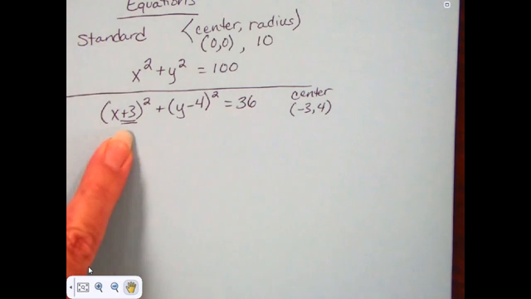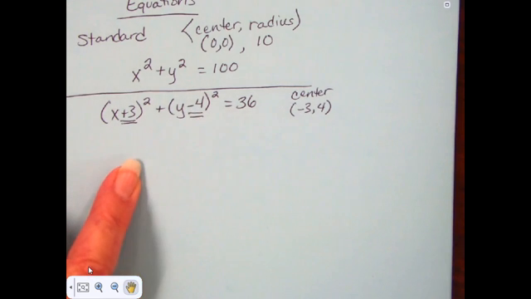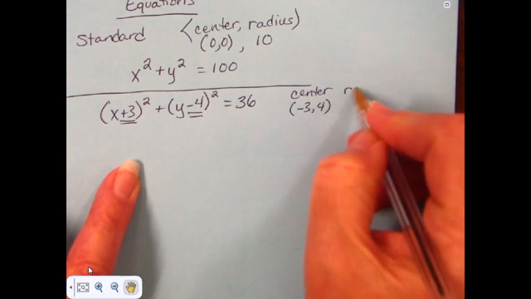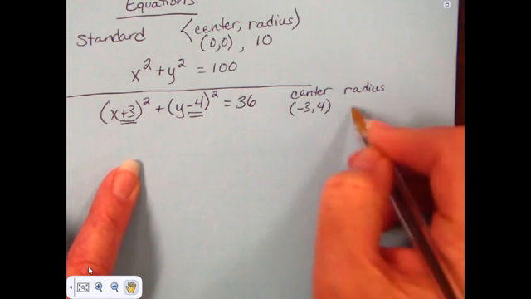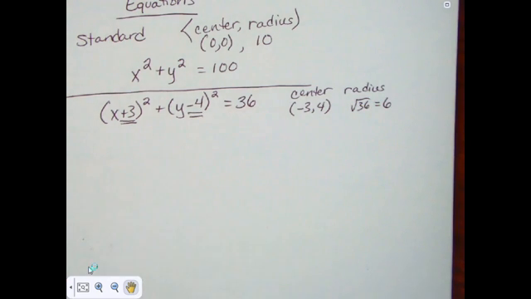The x coordinate of the center is the opposite of the plus 3. And the y coordinate of the center is the opposite of the negative 4, or minus 4. And the radius is the square root of 36, which is 6. So we can tell all those things from standard form.